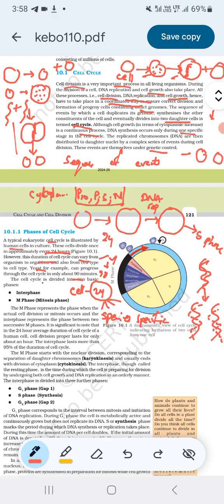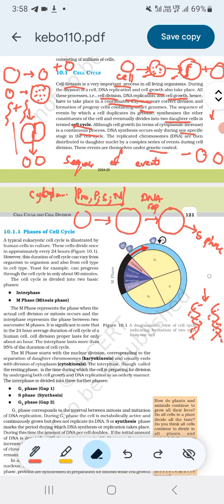The cell cycle is divided into two basic phases, that is interphase and M phase.